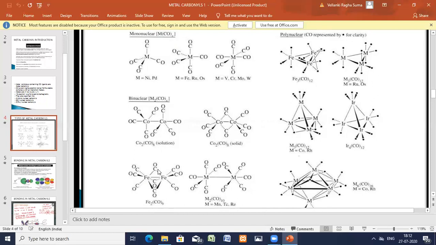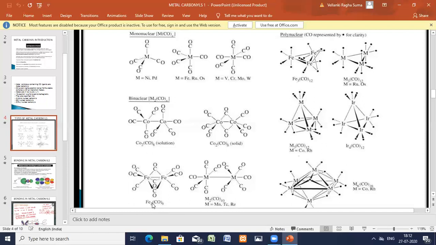Here there are carbon monoxide ligands attached to 2 metal atoms. Such types you call the bridged binuclear metal carbonyls.